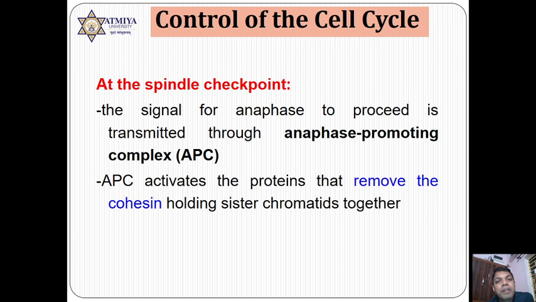See, from metaphase the cell will enter into anaphase and the complex that is formed is called the anaphase promoting complex. In this anaphase promoting complex, number one, cohesin is degraded. The degradation of cohesin must be required because before this cohesin degradation, the DNA, or you can say chromatid, cannot be separated.